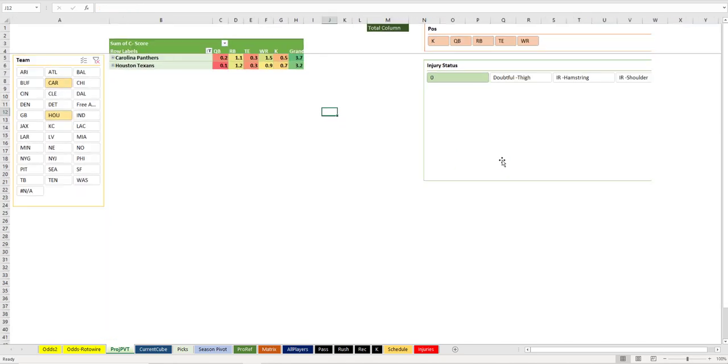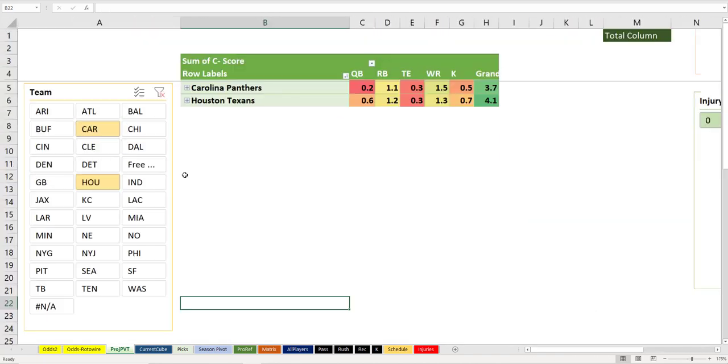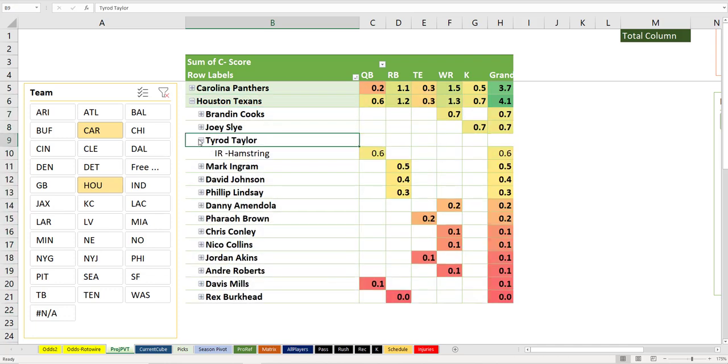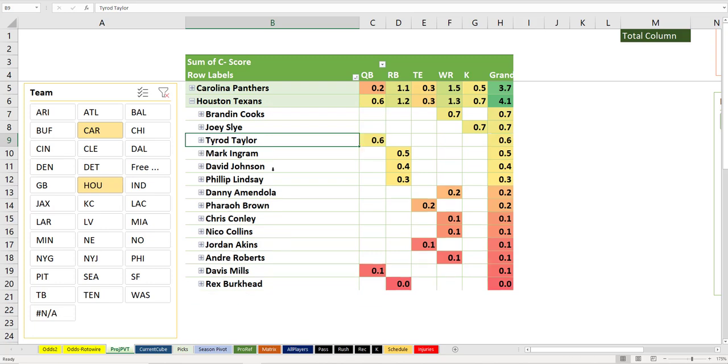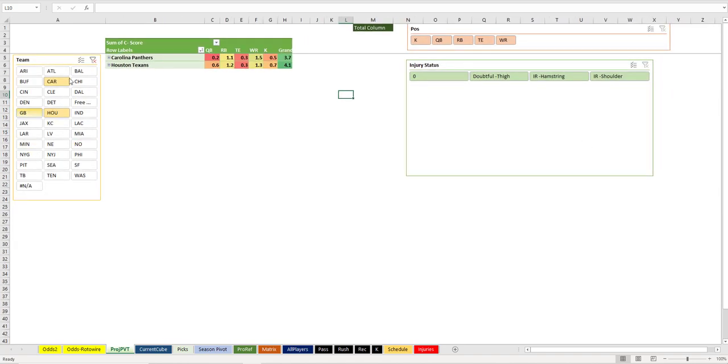Let's make sure that he's injured by unfiltering all of the injuries right over there. Open it up, and there is Tyrod Taylor, who right now is on the IR with a hamstring. So he's probably not going to be back. All right, that's what that tells you.